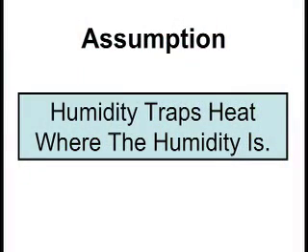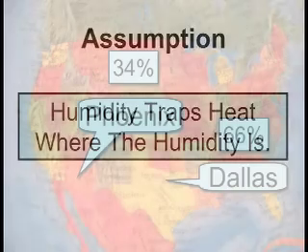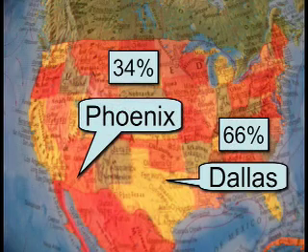Now, I did this comparative study under the assumption that if water vapor traps heat in the atmosphere, then it'll trap the heat in the location where the humidity is. That is, the humidity in Dallas, Texas, does not trap heat in Phoenix, Arizona. Whatever heat is trapped in Phoenix will be the doing of the humidity that's present in Phoenix. So let's start by comparing Phoenix to Dallas.